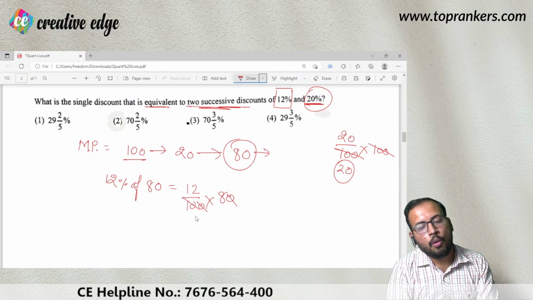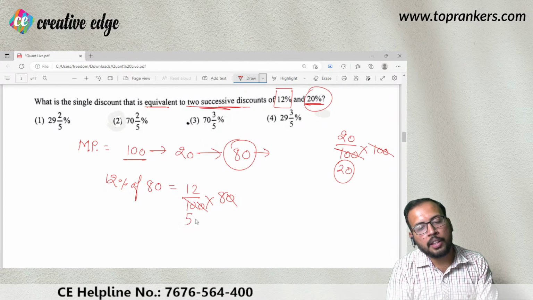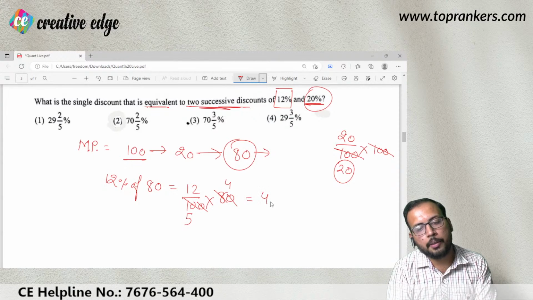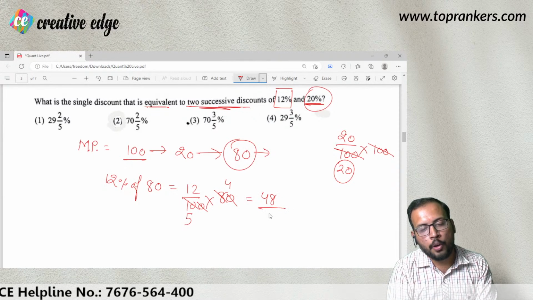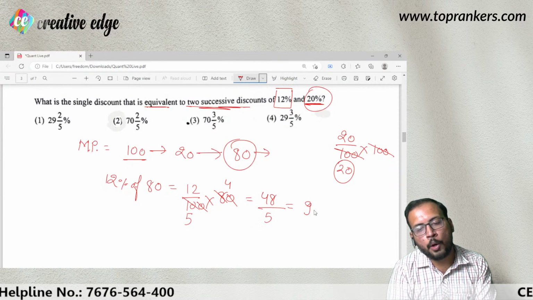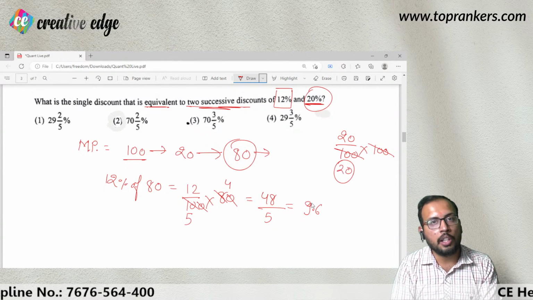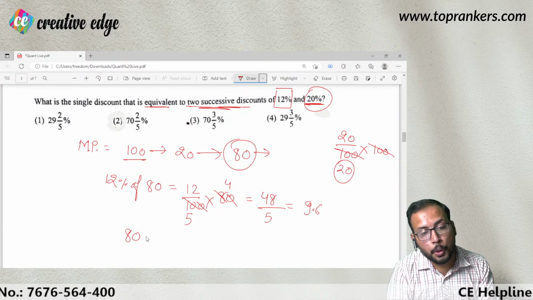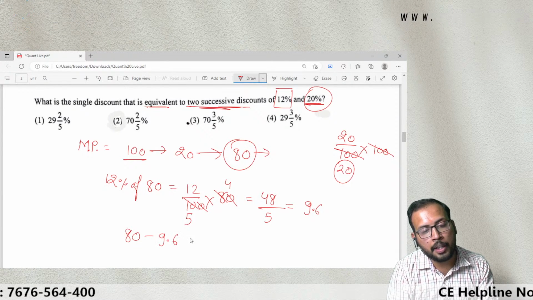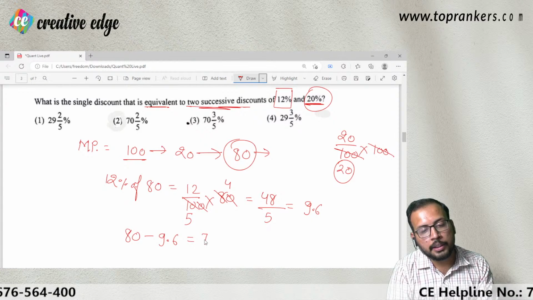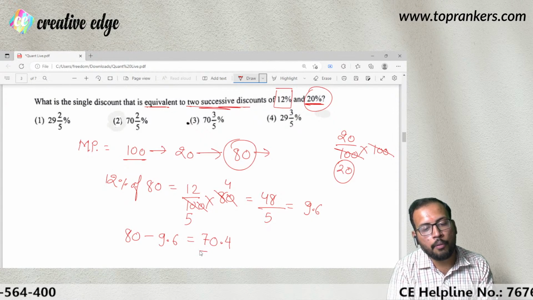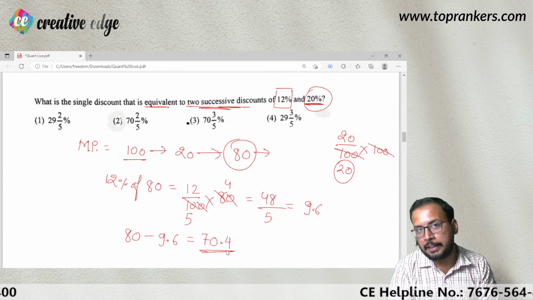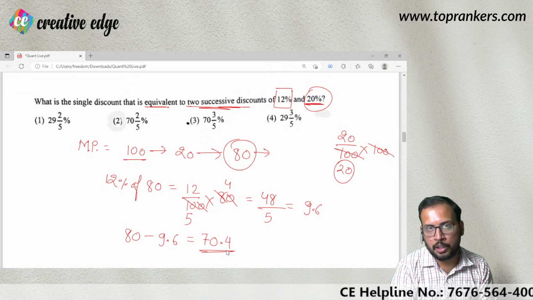ठीक है? 2 5s are 10, 2 4s are 8. So 12 into 4 is going to be 48. Upon 5, it is equal to 9.6. That means a further discount of 9.6 rupees. That means your price was 80, then you reduced it by 9.6, then it becomes 70.4. This is the new price after the 12% discount.